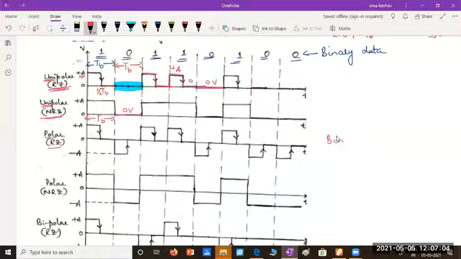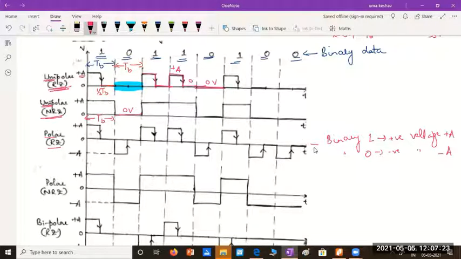So here binary 1 is always represented with a positive voltage, say plus A. Binary 0 is represented with a negative voltage, say minus A. And that is the polar format.